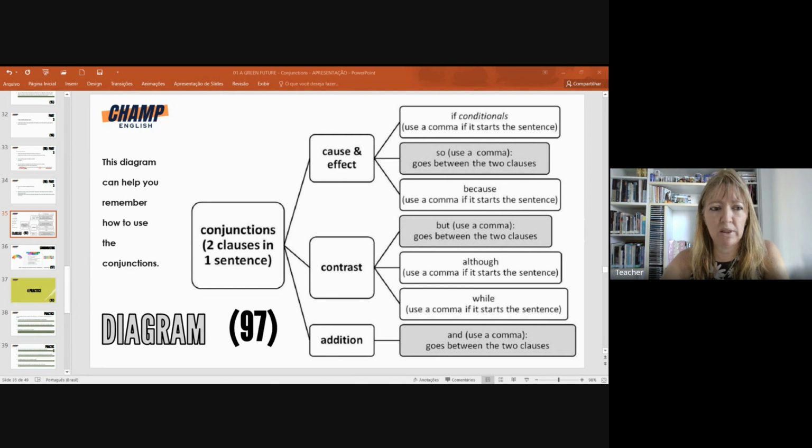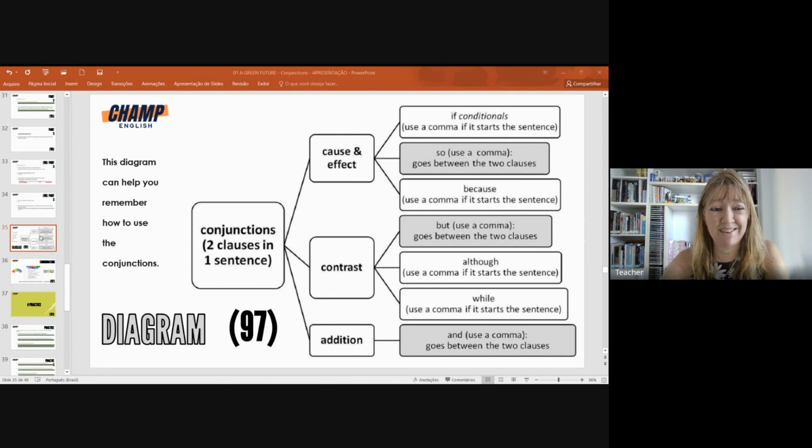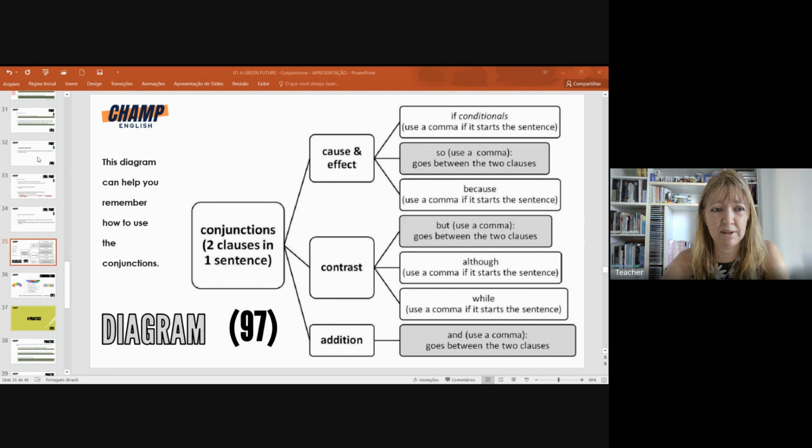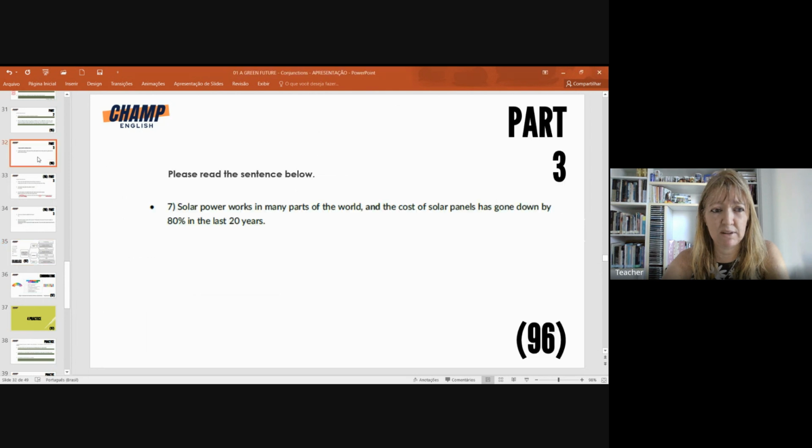Remember that we saw sentence number 7 last class. Solar power works in many parts of the world, and the cost of solar panels has gone down by 80% in the last 20 years. So you have one clause and the second clause here, and the conjunction and is connecting the two of them, right?